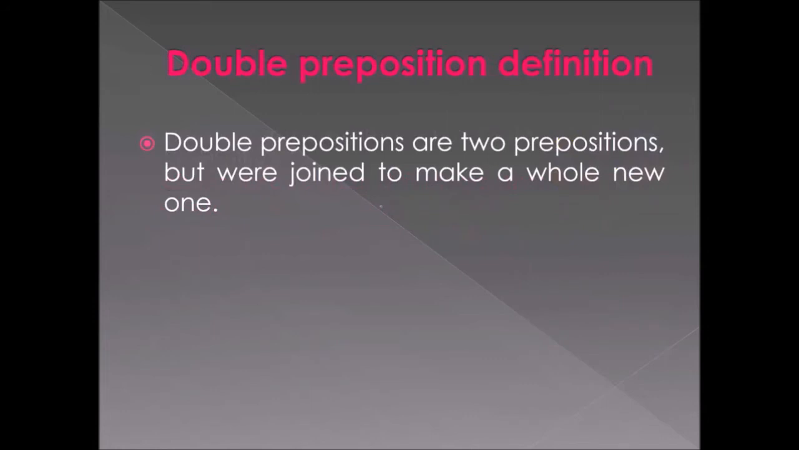Next we are moving on to the double preposition. So this is the second type of preposition in the second kind. Look at the definition given there. Double prepositions are two prepositions that were joined to make a whole new one. So what they are basically doing is taking two different prepositions and merging or joining them into a whole new preposition. So this is what we call a double preposition. Can you all understand?